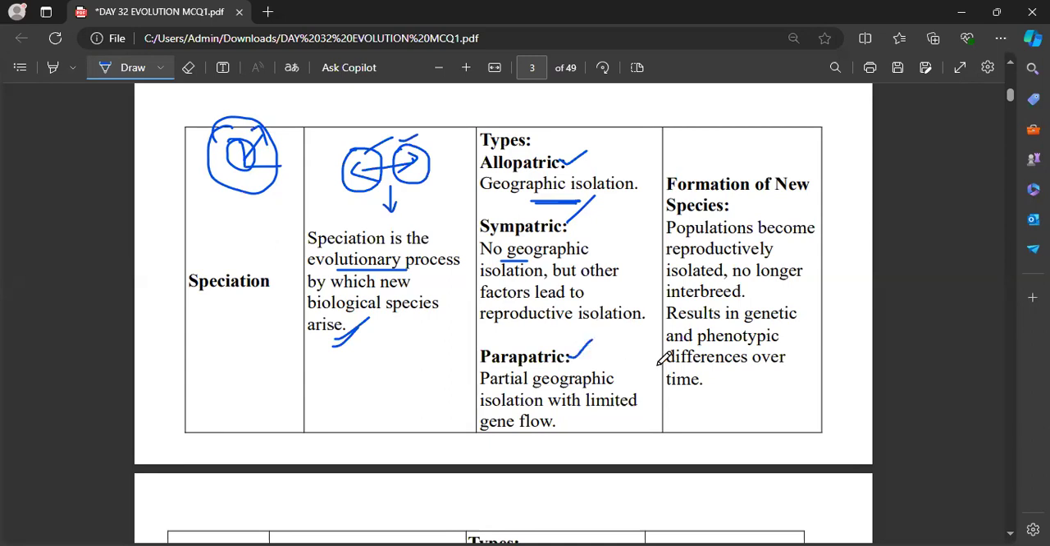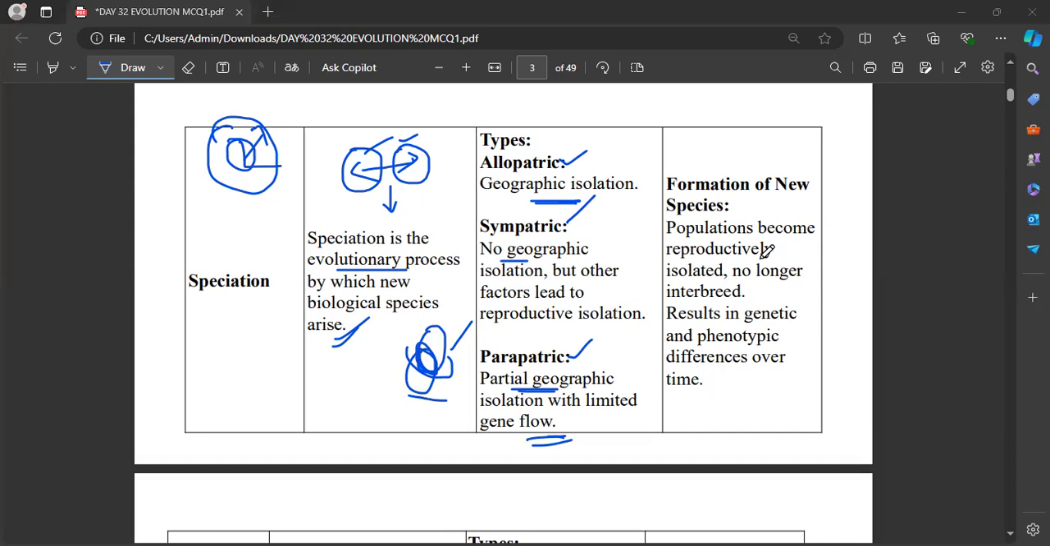Now, what is parapatric? Here there is a partial geographical isolation with limited gene flow. We can draw it like this. As the populations have only a smaller common area, only limited gene flow can be seen in this type of speciation. That is what parapatric speciation is.